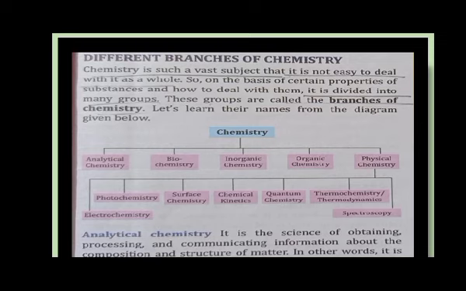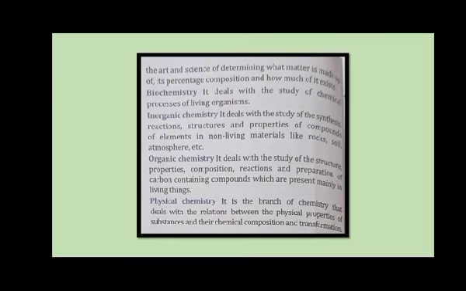Students, if you are given a chemical substance and you have to find what it is, we have to undergo various chemical reactions and find out what elements or compounds that matter is made up of, and in what amount they are. So this all comes under analytical chemistry.